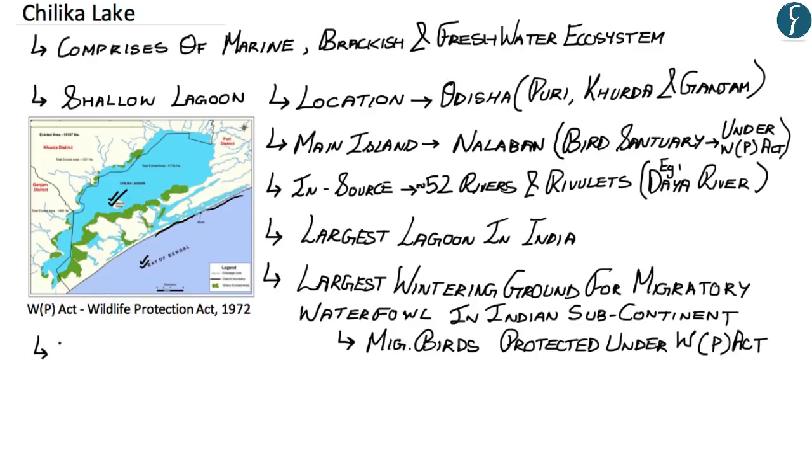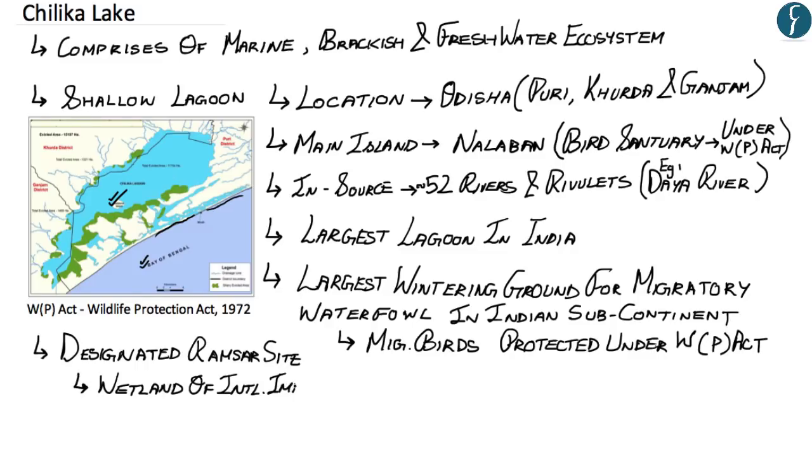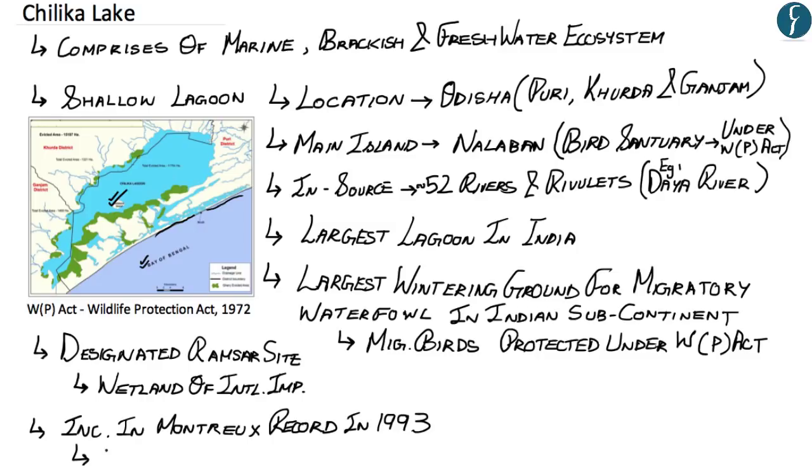Chilika Lake is also a designated Ramsar site, which means it is a wetland of international importance. Chilika Lake was also included in the Montreux record in 1993. The Montreux record is maintained as part of the Ramsar list, and in general terms, it means those wetlands of international importance which are threatened. Chilika Lake was removed from the Montreux record in 2002 and became the first site in Asia to be removed, due to the successful restoration done by the Chilika Development Authority.